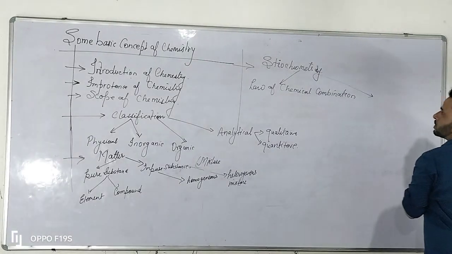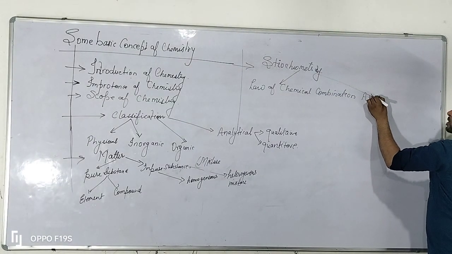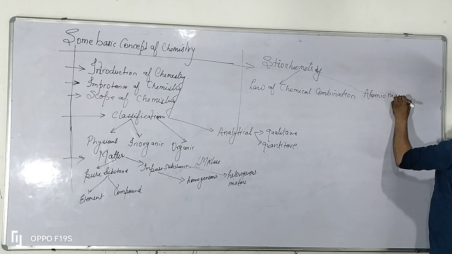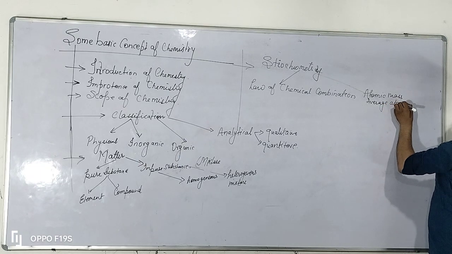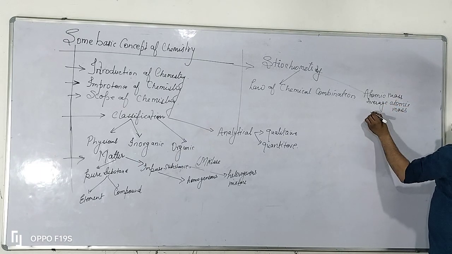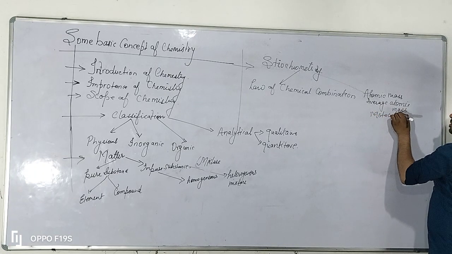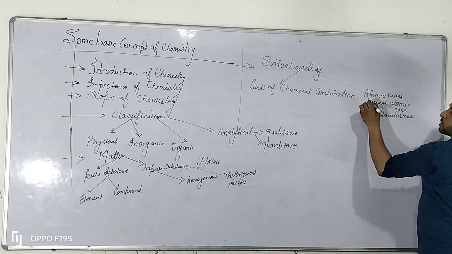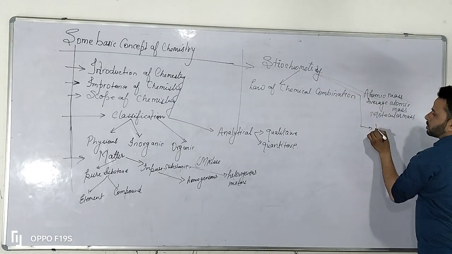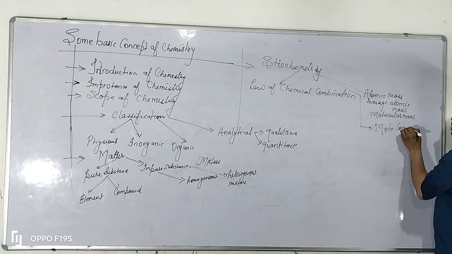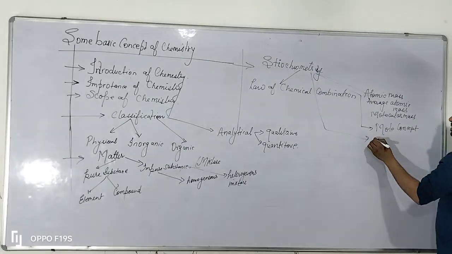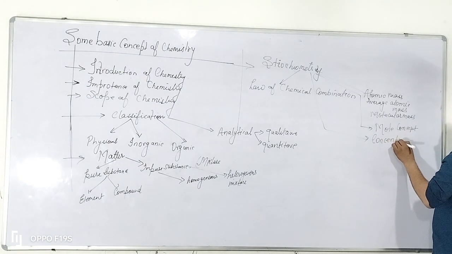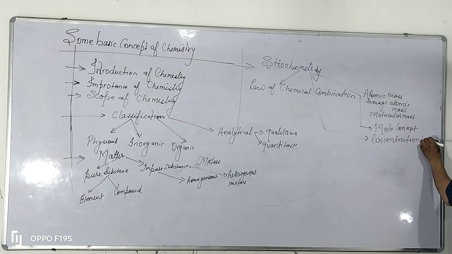Then after we will cover the next part, that is called average atomic mass, molecular mass, and after then we will cover the mole concept, and the last term which is included in stoichiometry is concentration terms.